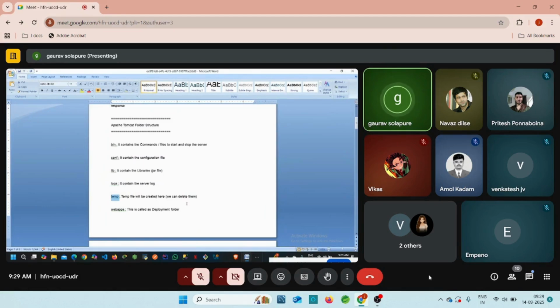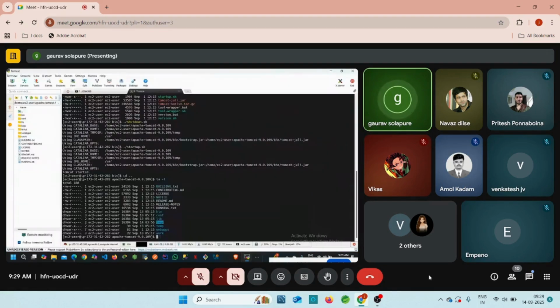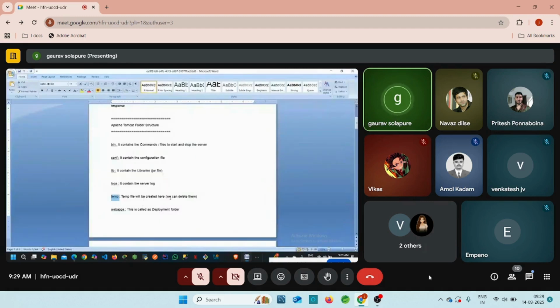We can delete them as well, right? Whenever you start our Apache Tomcat server, automatically the temp folder contains temporary files. You can delete those files and restart our Apache Tomcat server, and those files are created again, right? So we cannot delete these files permanently. Every time we run our server, those temporary files will be created here.